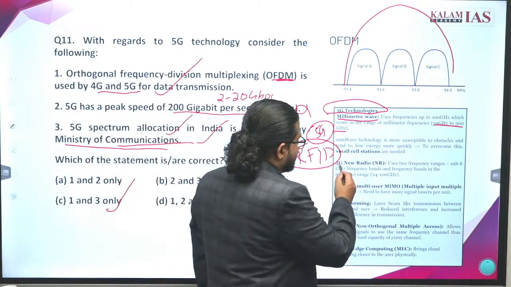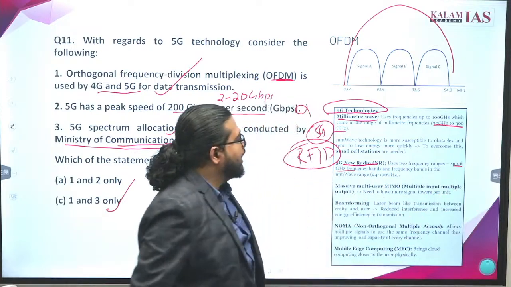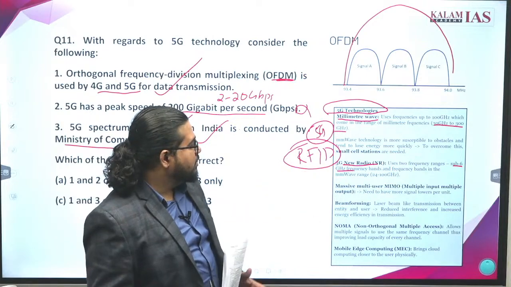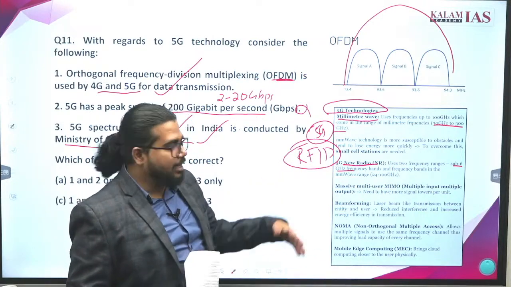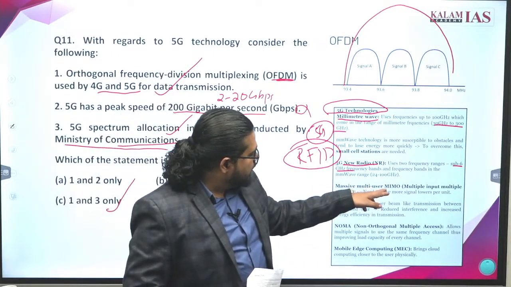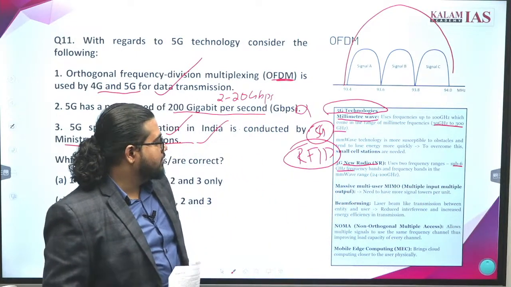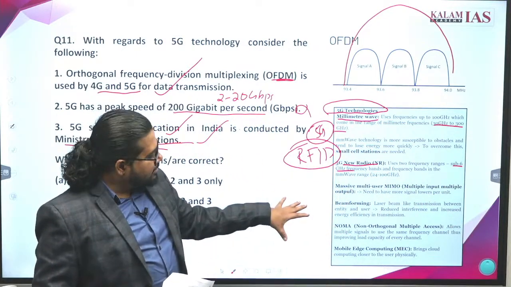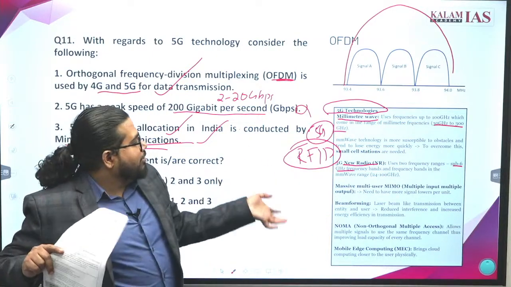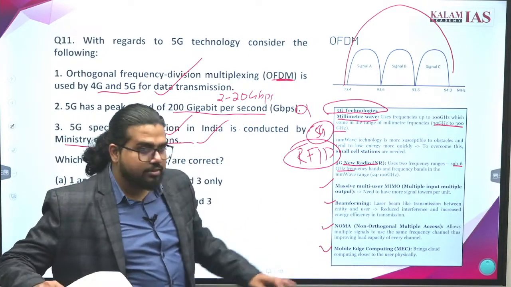What else? 5G New Radio, that is, sub-6 gigahertz frequency bands, are also being used as a part of 5G. These are all different frequency bands, and names are given depending upon frequency bands. Massive multi-user MIMO, multiple input multiple output technology. You don't need to go into the technical aspects of this, but at least you should be aware that these kinds of technologies are being used in 5G.